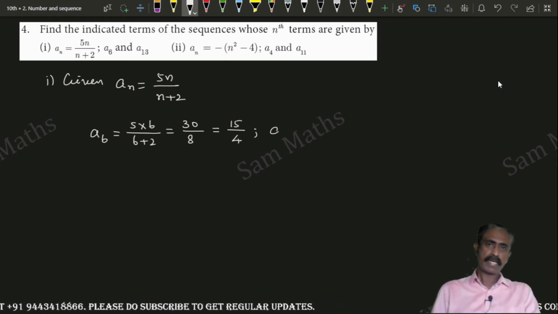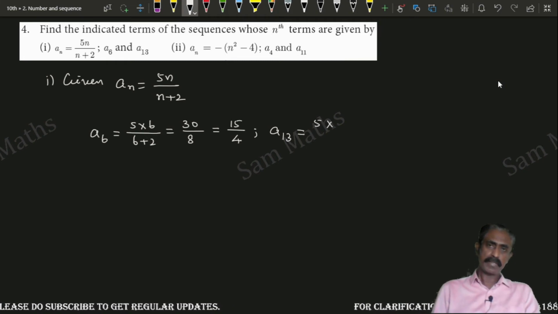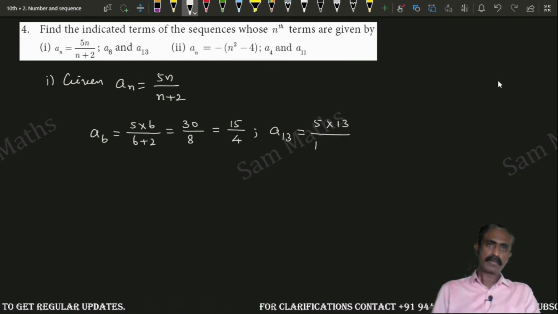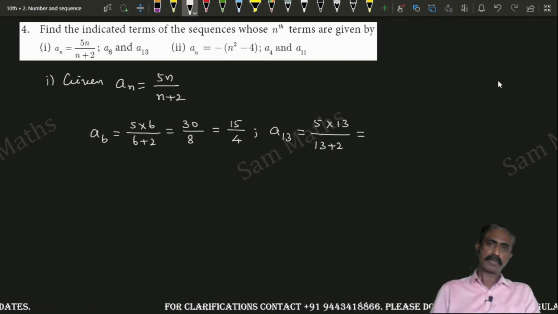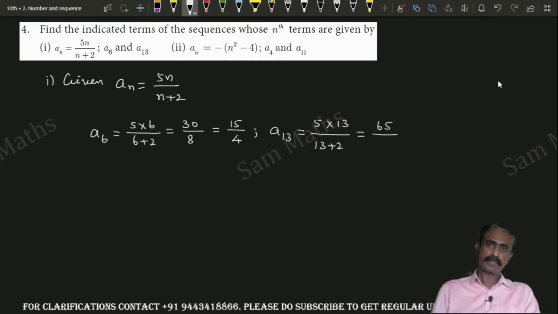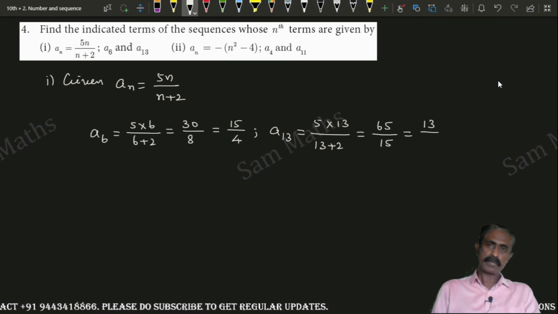Next term is a13. 5 into 13 divided by 13 plus 2, which is equal to 5 thirteens are 65 divided by 15. You can cancel by 5, and it is 13 by 3.